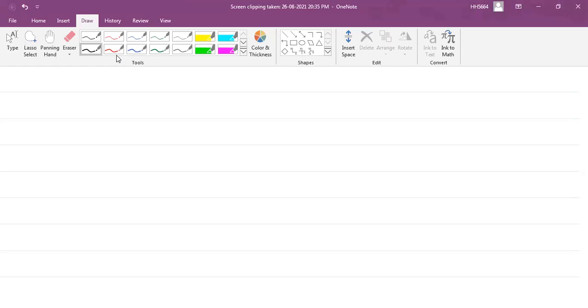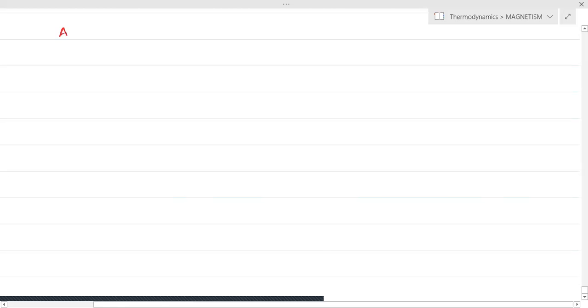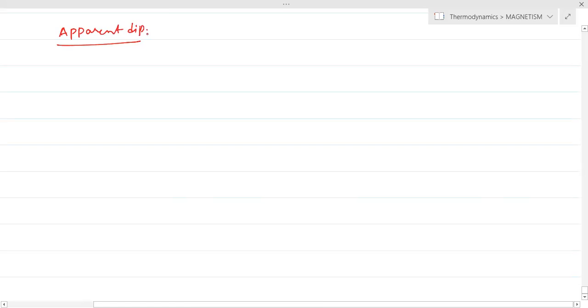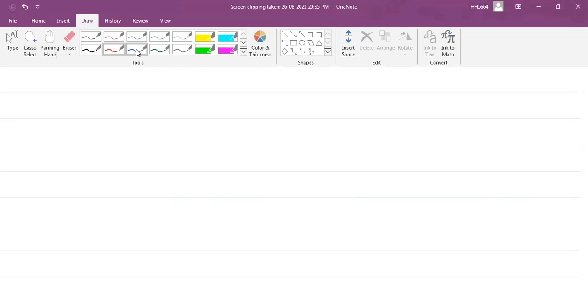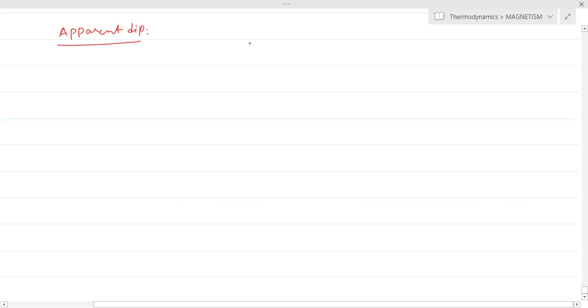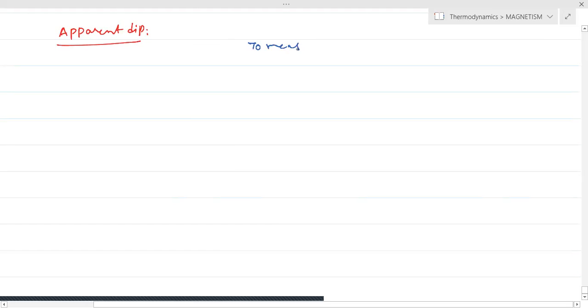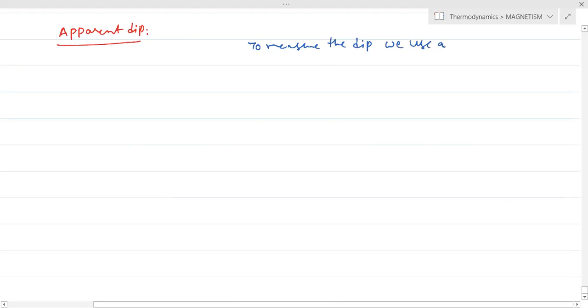Now, we will study the apparent dip. Actually, here we need to understand that to measure the dip, we use a device which is called a dip circle.